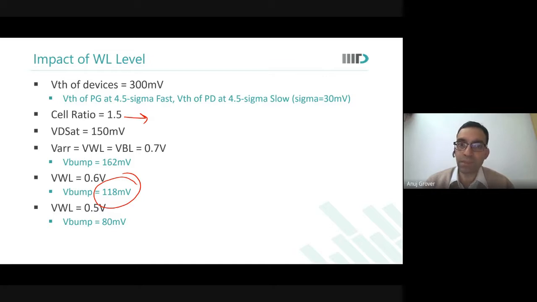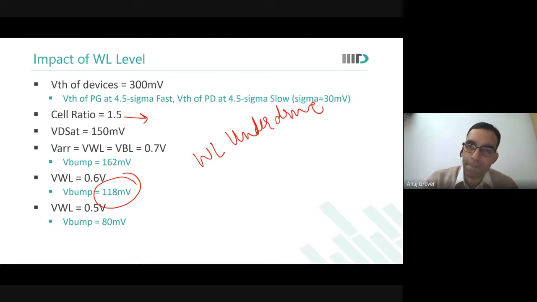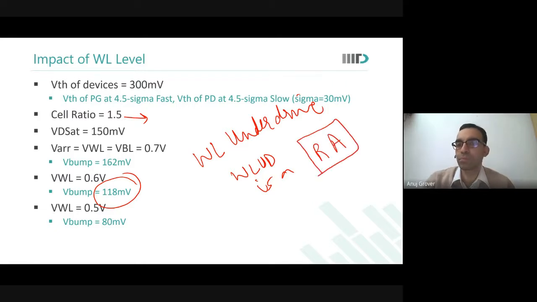Okay. So word line lowering, word line underdrive as it is called, is a WLUD, is a read assist scheme. What is the penalty of word line underdrive?